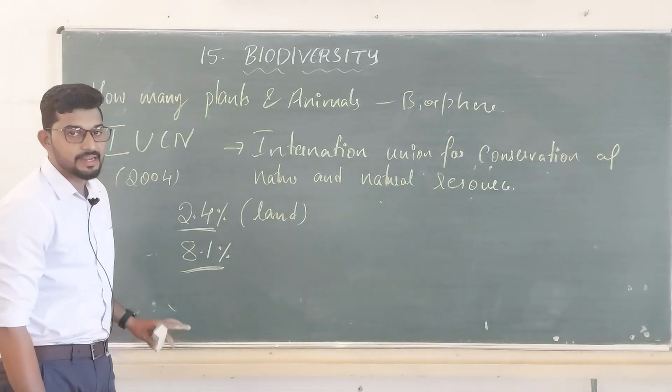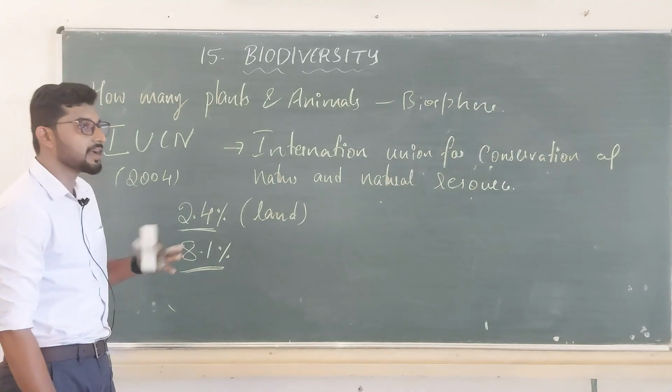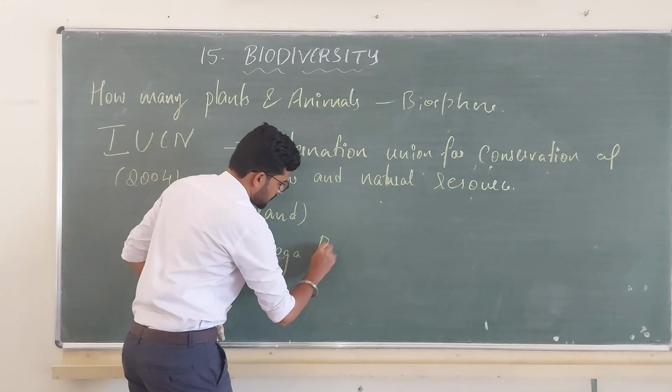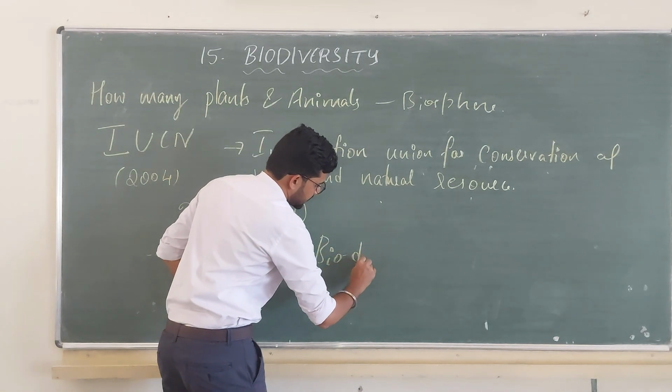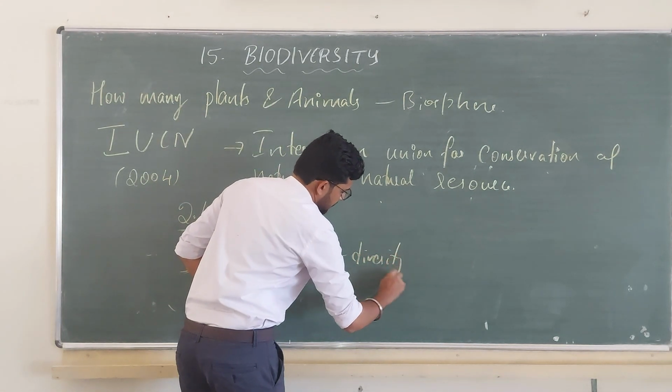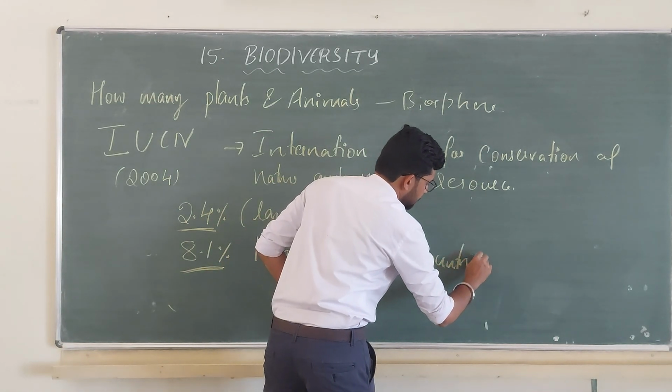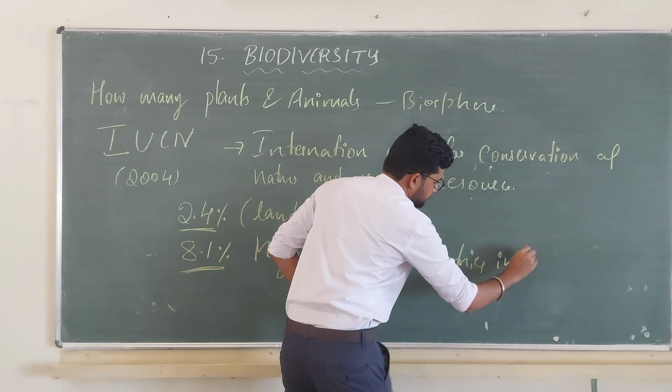So our country is known to be one of the mega diversity countries in the world.